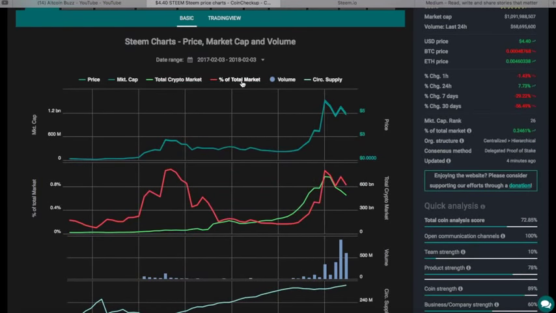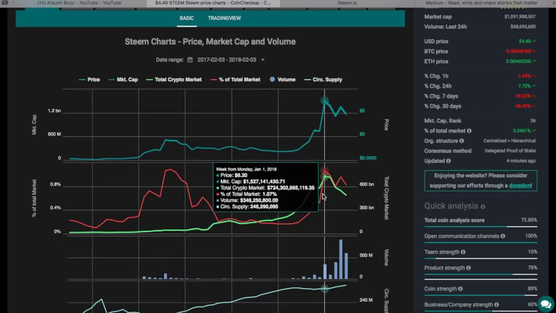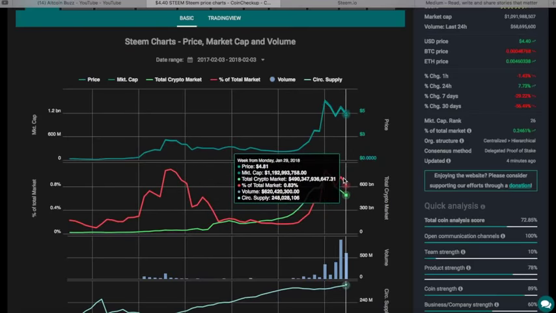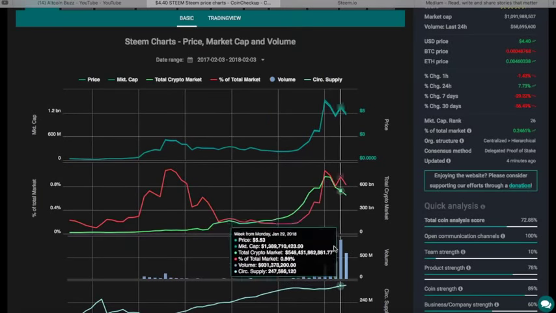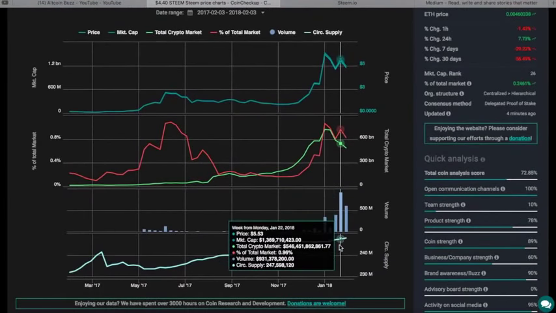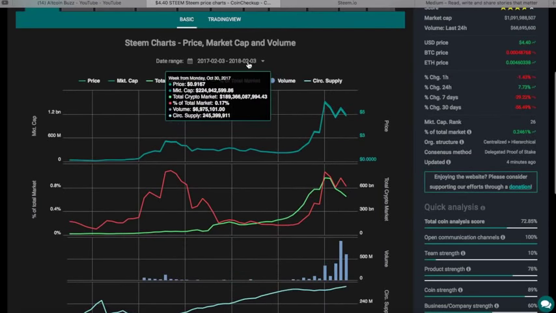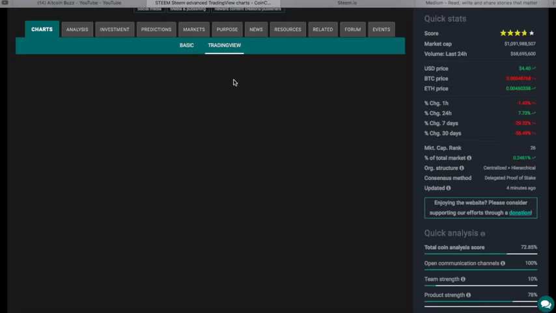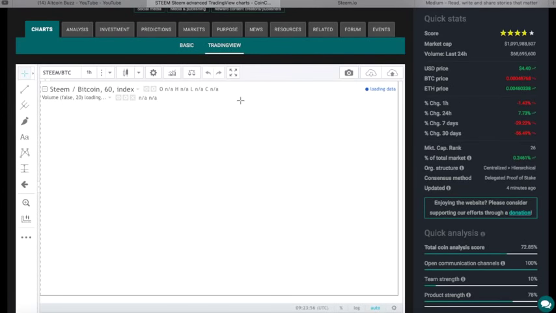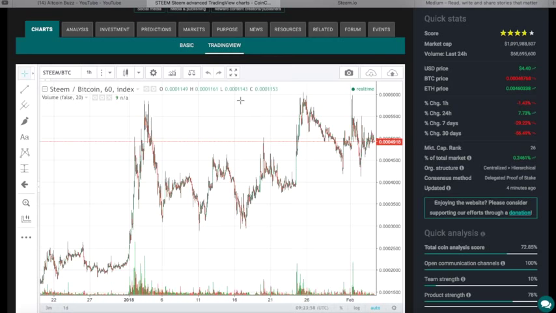In red, the percentage of the total market for Steem, the one we're looking at right here. And so you can look at it in red, percentage of the total market, 0.83% of all the crypto. And then a nice analysis of the volume and the circulating supply. Of course, we know Steem's going up on the circulating supply. Here is the trading view. We are going to revisit this in a few minutes because I want you to see what kind of potential we have possibly for trading Steem.